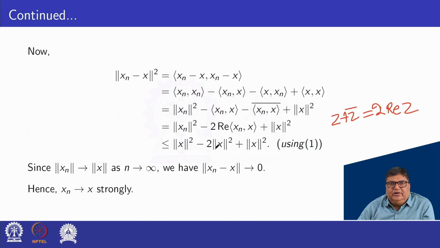So this one minus 2 norm x squared plus norm x squared. So norm x squared plus norm x squared, that is 2 norm x squared, and this is minus 2 norm x squared. So it cancels out.